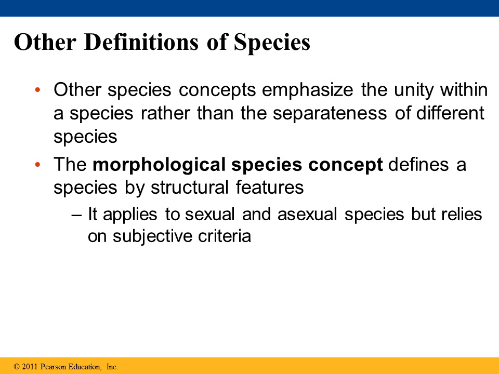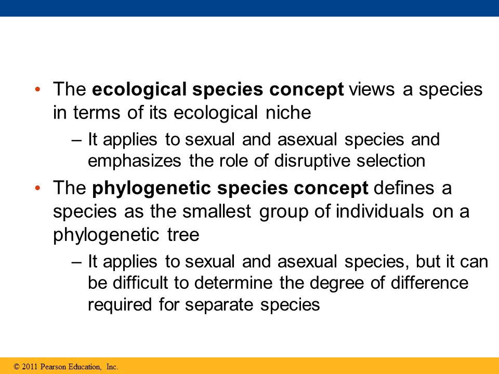So there are other definitions of species that emphasize the unity within a species rather than the differences. Other definitions of species include the morphological species concept, where they are different based on how they look. Then there is the ecological species concept, which says different species occupy different ecological niches, so that makes them different species. Then there's the phylogenetic species concept, which says that species share the same genetic history in the phylogenetic tree.